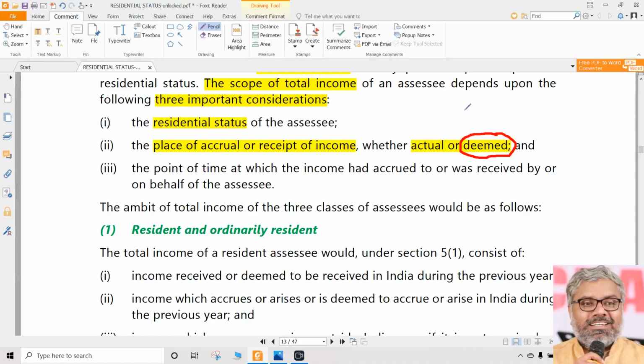There are so many provisions where we will have this deemed word used. If a person is deemed to be an SSC, automatically he becomes an SSC. If a particular income is deemed to have been received in India, that means it is received in India. If it is deemed to be accrued in India, that means it is as good as it is accrued in India. So understand this word deemed very carefully. If we understand it, there will not be any confusion.